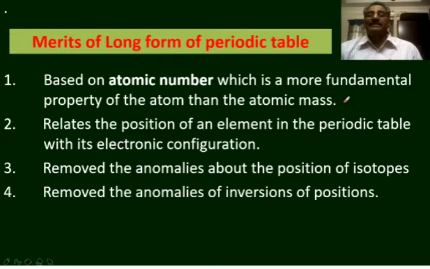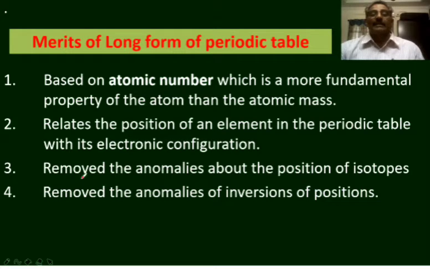As the atomic number is related to the number of electrons, and there is no change in the nucleus in chemical reactions, there is some relation between the number of electrons in the atom and the position of the element in the periodic table. So the elements present in the same group of the periodic table reflect similar electronic configurations in their valence shells. It relates the position of an element in the periodic table with its electronic configuration. That is, electronic configurations are reflected in the periodic table.